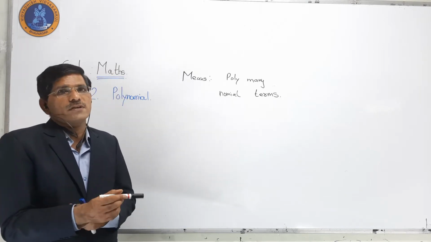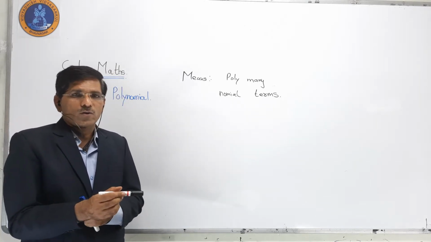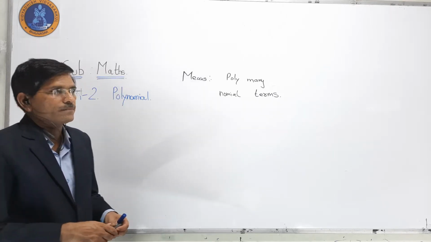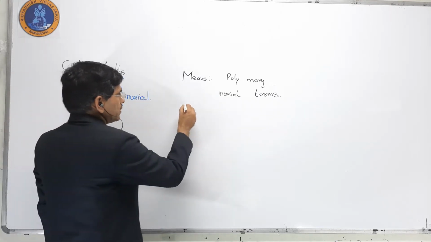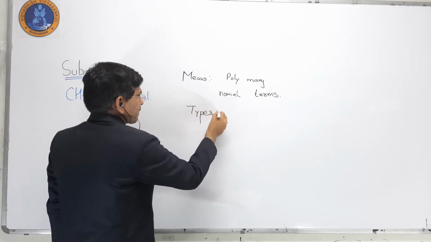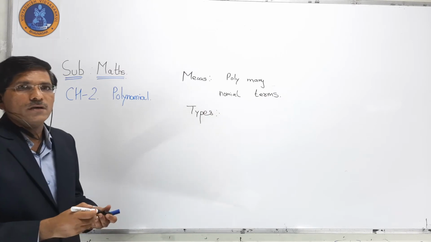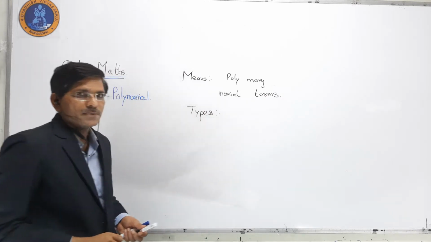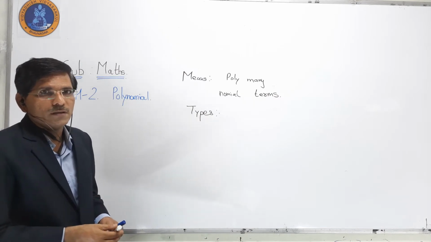Now related with the 9th standard, according to the power, there are 3 types. Before we start with the types, we have to go with the power.